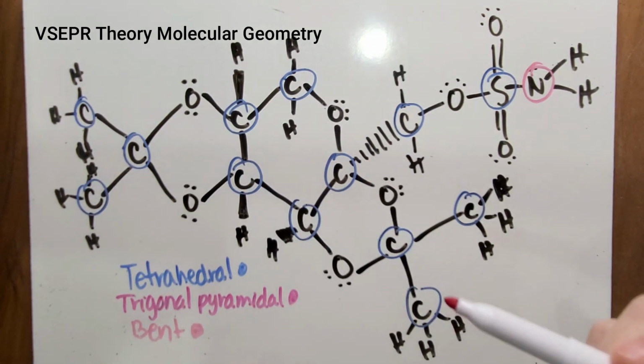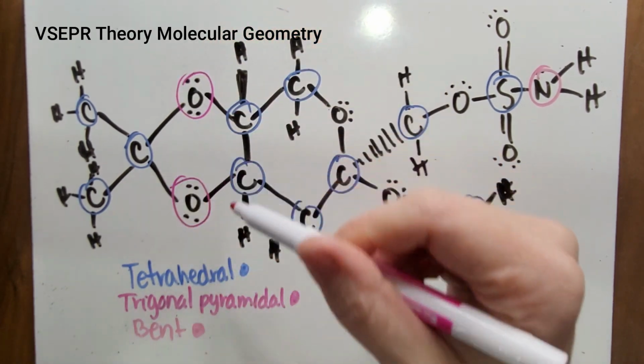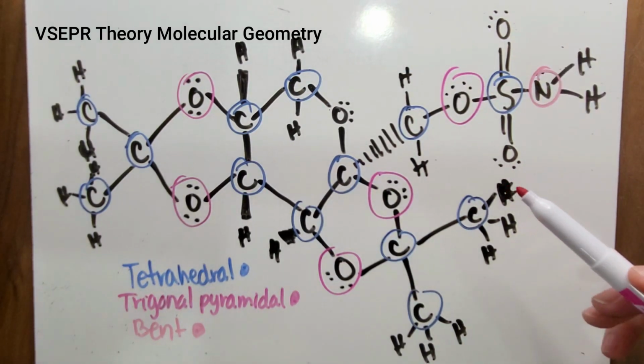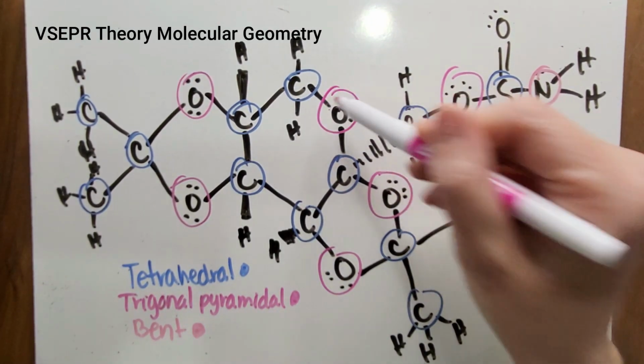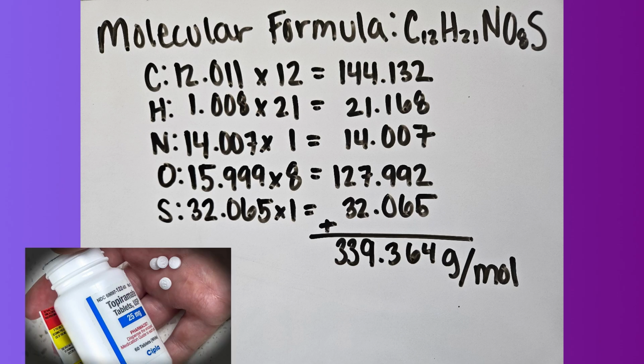This one's a little bit of a lighter pink, sorry for the colors, but this one is bent, so you can see the ones that have a lot of the lone pairs over here are bent. This is bent, and this is bent. And I believe that's it. So that is the geometry for each of the elements of this molecule. I was able to get the molecular formula by adding up how many carbons, hydrogens, nitrogens, oxygen, and sulfur atoms were in my molecule.